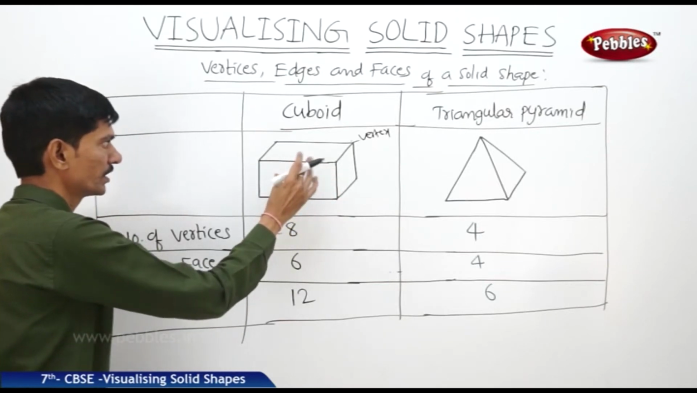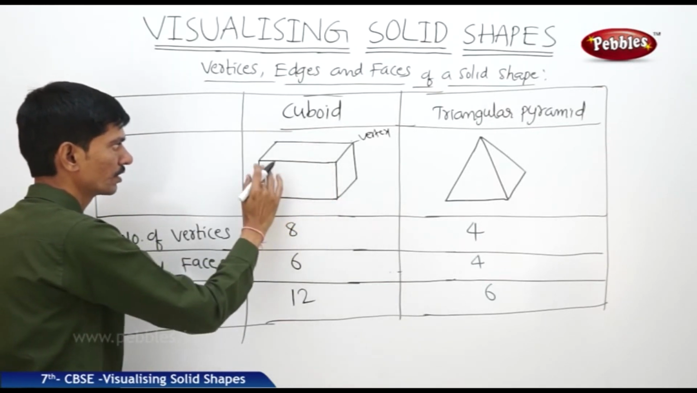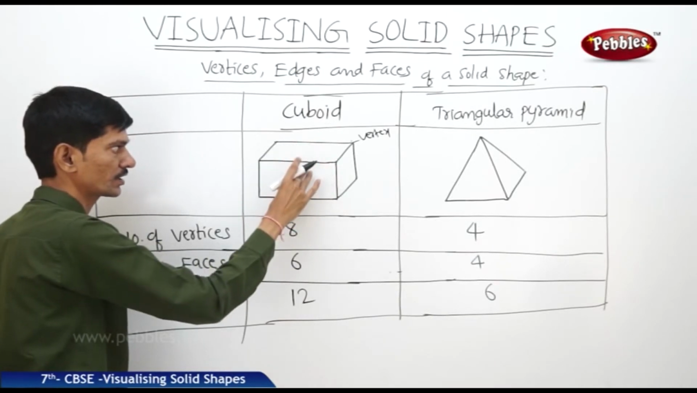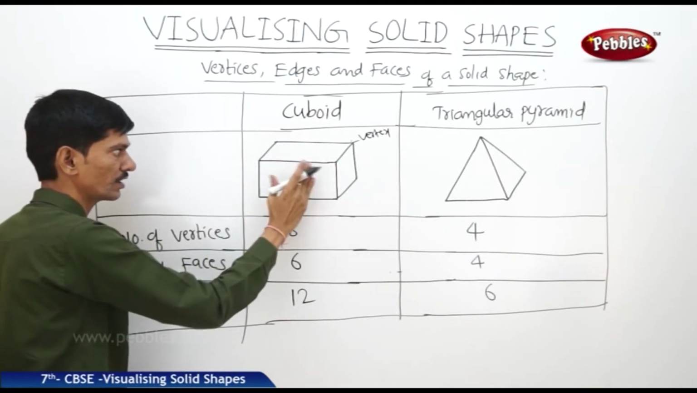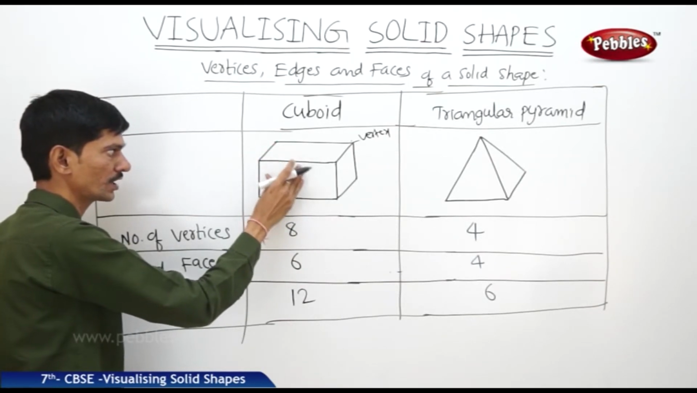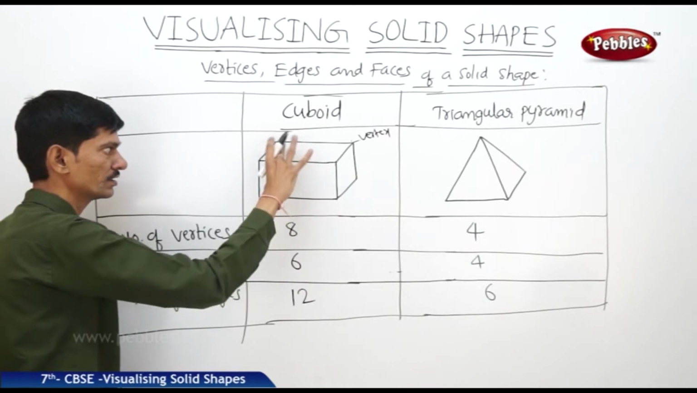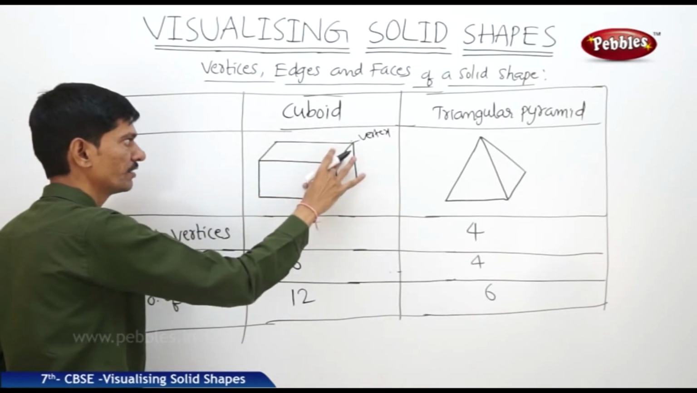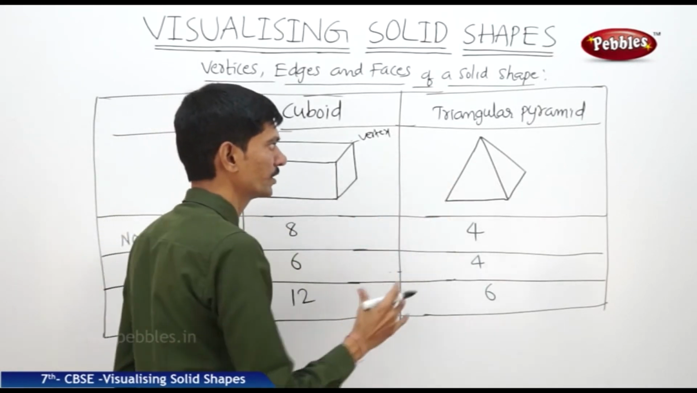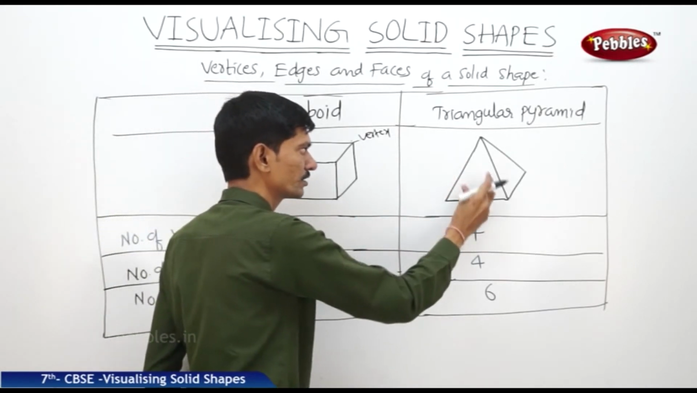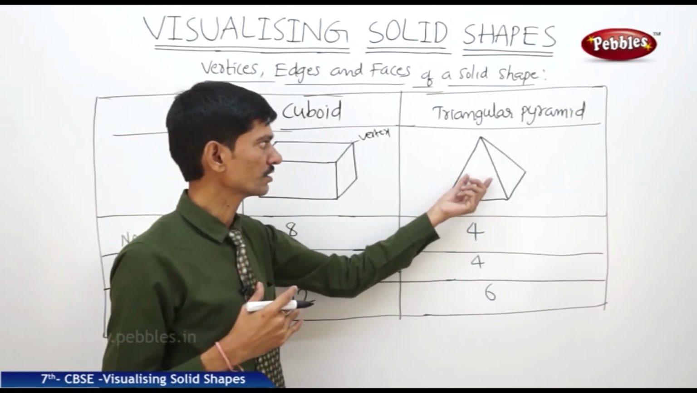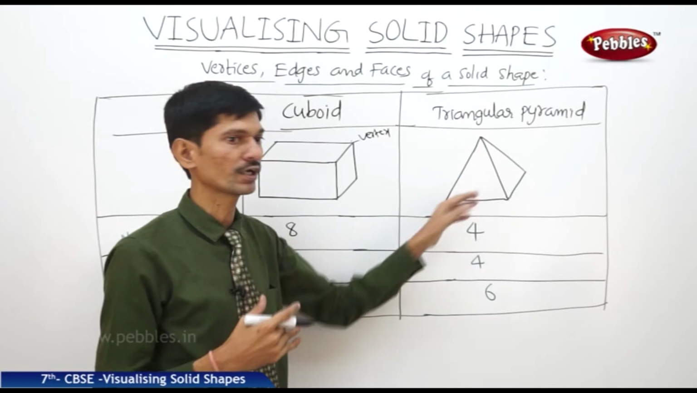The 2-dimensional figures can be identified as the faces of the 3D shaped figures. For example, in case of a cuboid, all the faces are rectangles. So these faces are 2-dimensional figures. These rectangles can be identified as the faces of the 3D figure, that is cuboid. Now if you take the triangular pyramid, here each face is in the shape of a triangle. So all these triangles are the faces of the 3D figure, that is triangular pyramid.